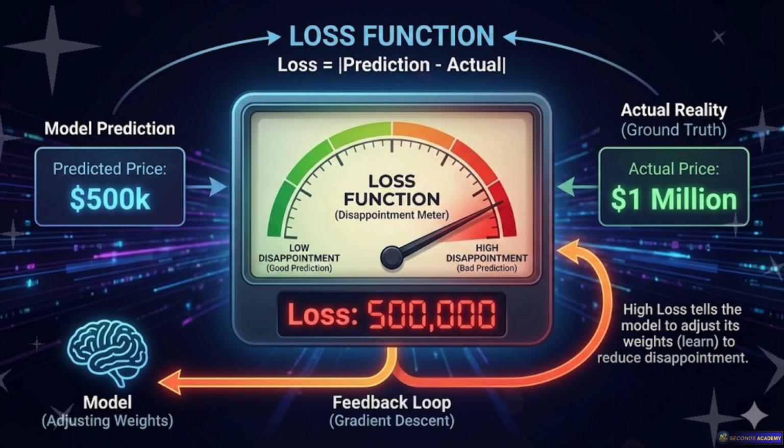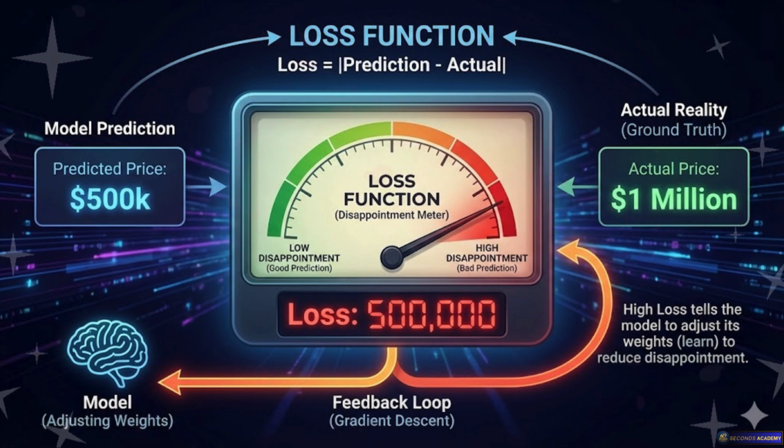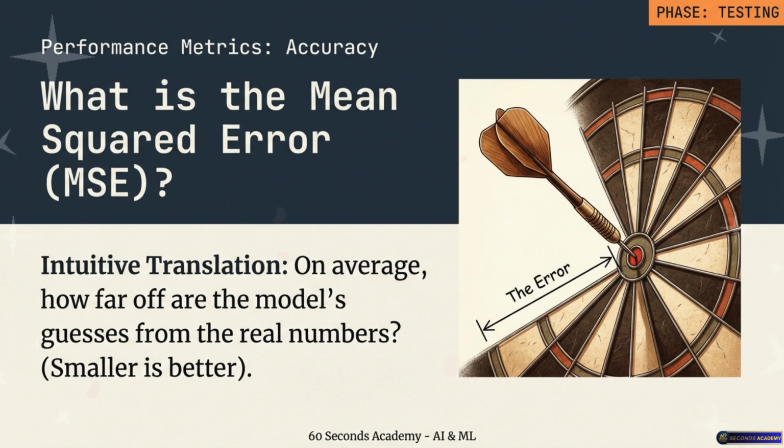Wait, I want to dig into the math just a tiny bit here. You said we calculate the gap. Is it literally just subtraction? 100 minus 80? Often, no. We usually do something called mean squared error. Okay, so we square it. Yes. We take that 20 and we square it to get 400. But why square it? Why make the number artificially bigger?